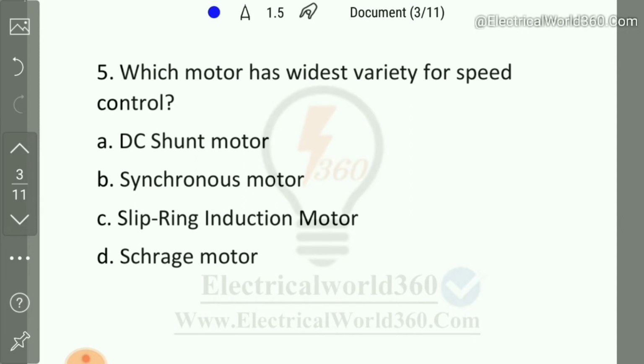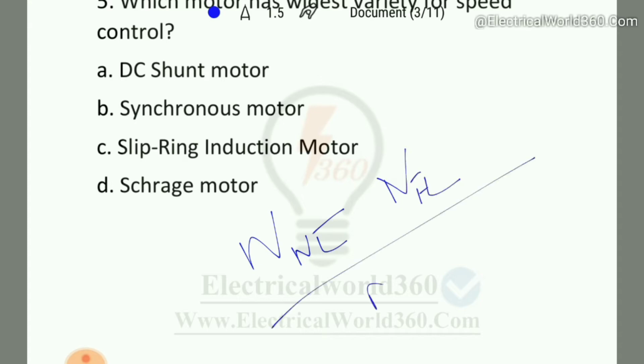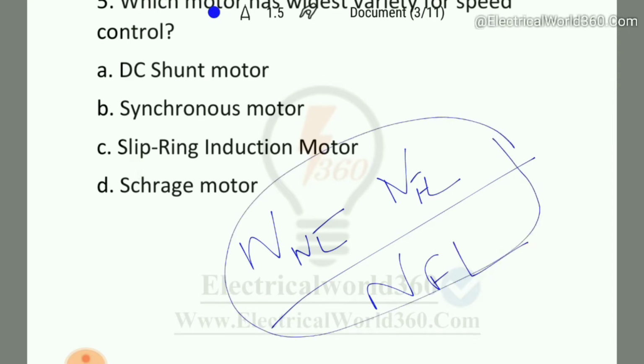We should remember the mathematical representation of speed regulation: no load speed minus full load speed, divided by full load speed. This is an important formula in this case. So the right answer will be option number A, DC shunt motor.